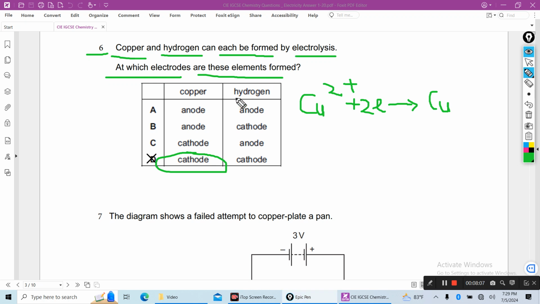And also hydrogen. Copper and hydrogen will form. Hydrogen ion gains 2 electrons to produce hydrogen gas. Both reactions are reduction reactions, and reduction reactions occur at the cathode electrode. So this is the right answer.